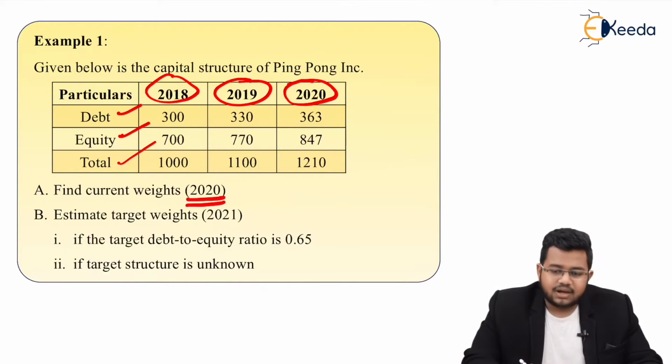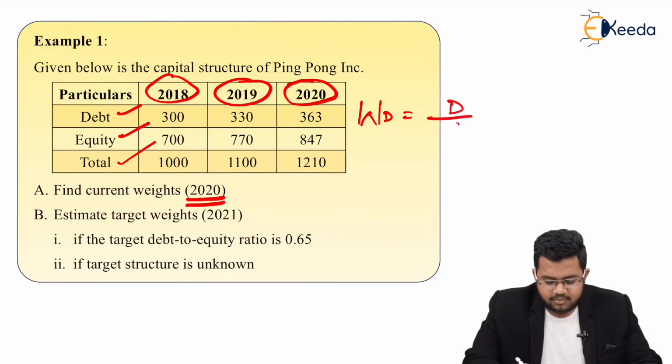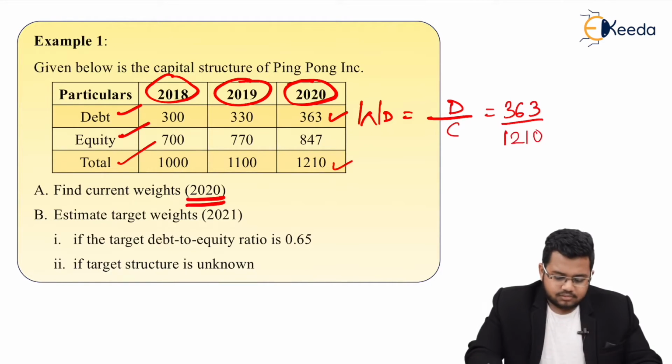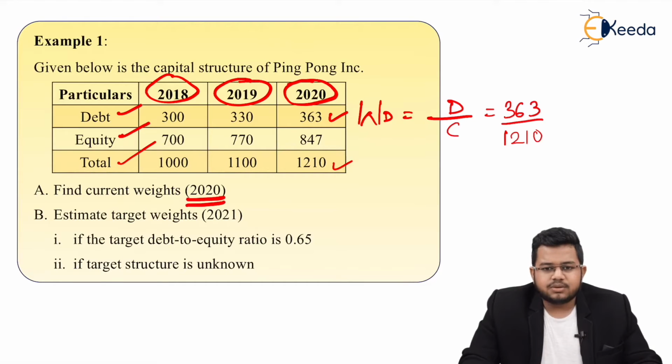Current weights is very easy to find. How do I find WD? 2020 is asked, so WD: debt divided by capital was the formula. So debt is 363 divided by capital is 1210. Here are both. So the first question is very easy. I can use the current weights of 2020 and directly find WD and WE.